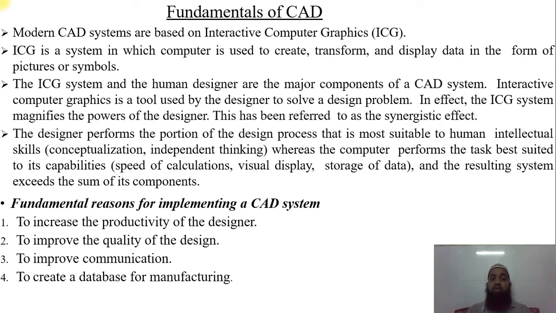Next, to improve the quality of the design. Nowadays we are using concurrent engineering, in which all the departments sit together and do the work, so obviously the quality of the design will be improved. To improve communication by use of computers, because by use of LAN and WAN, wide area network and local area network, we can easily transfer data to others, and that is better communication.